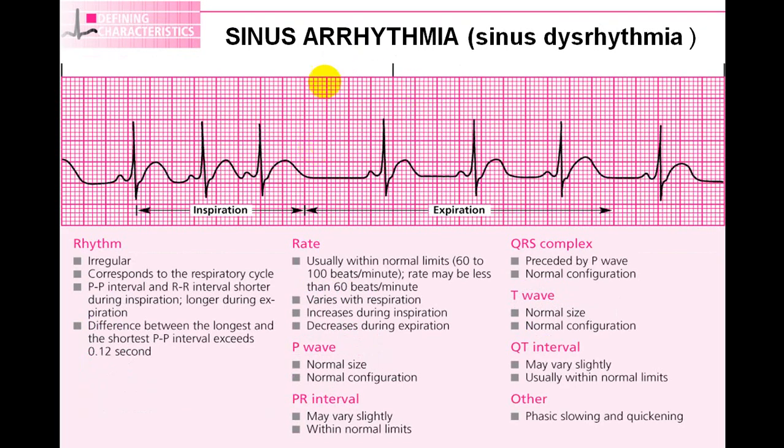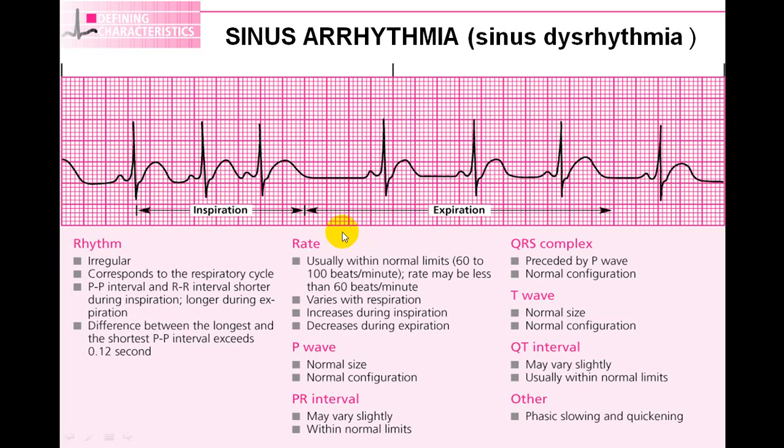Now here you see all QRS complexes are identical. Each QRS complex is preceded by a P wave. You can see all are preceded by a P wave. PR interval is nearly constant.